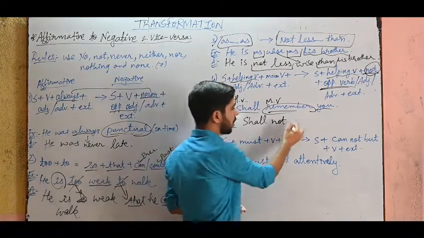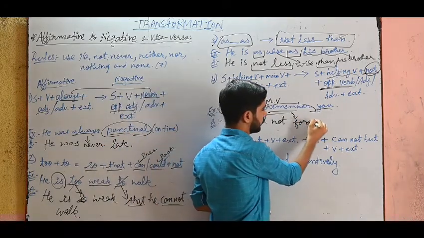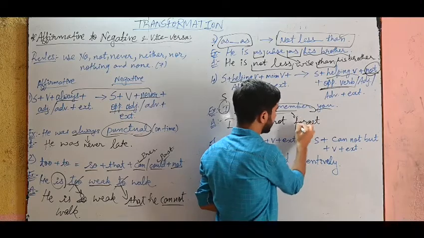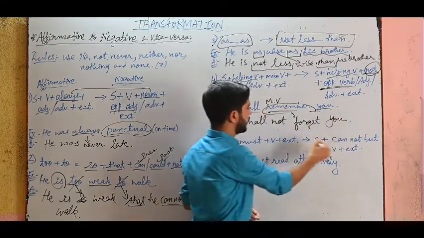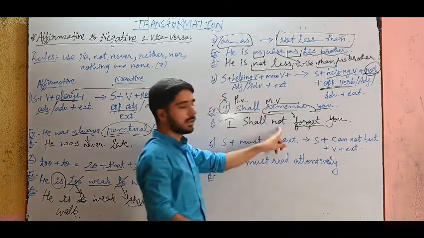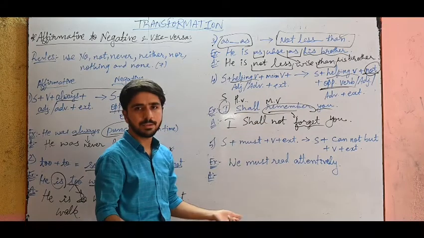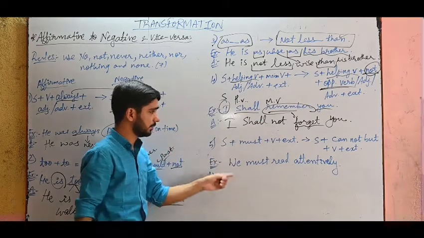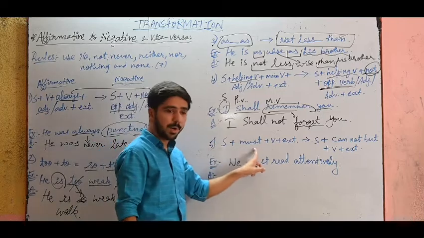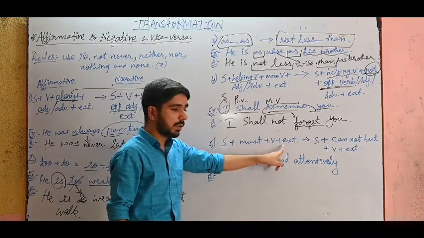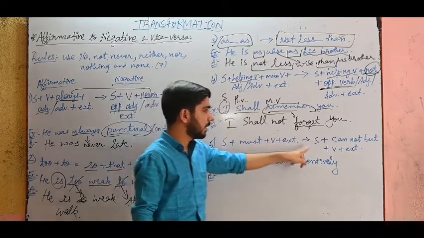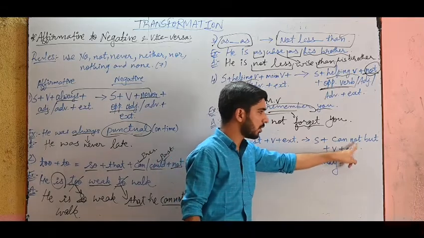So I shall not forget you. See, the opposite word along with not. So the answer is done.